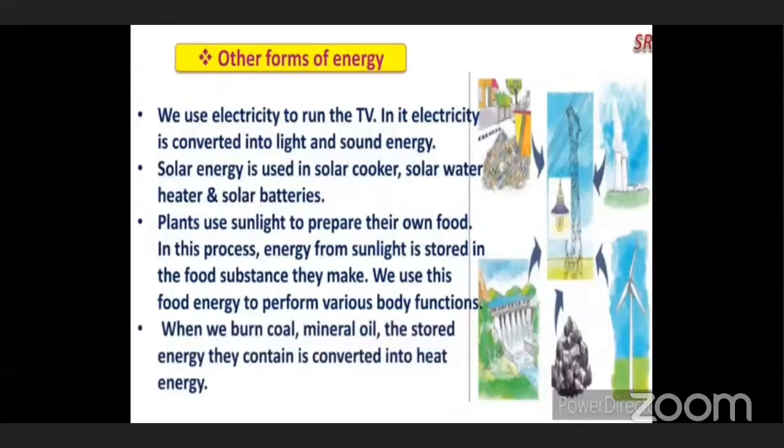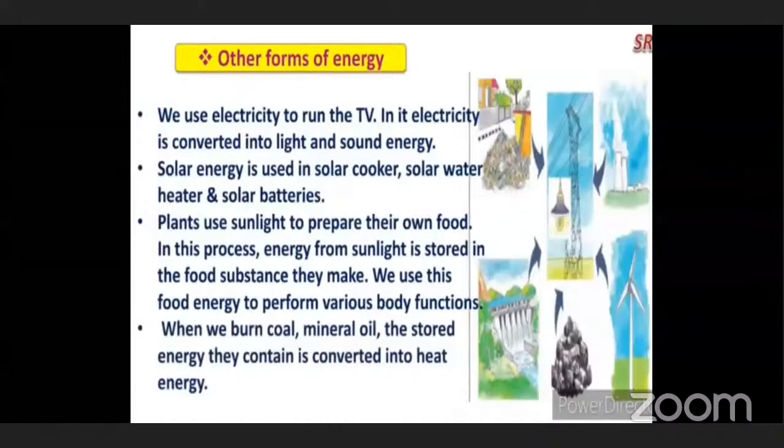Now, plants use sunlight to prepare their own food. If there is no sunlight, the plant will not be able to prepare its own food. In this process, energy from sunlight is stored in the food substances they make. We use this food energy to perform various body functions, and we get food from plants. We are eating the plants, yes or no? So we get the energy and do our various bodily functions.